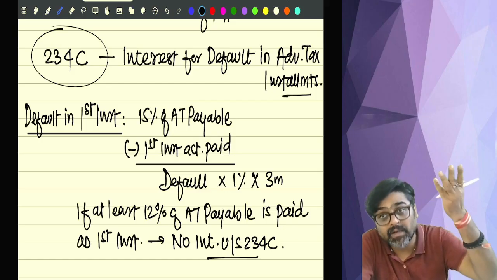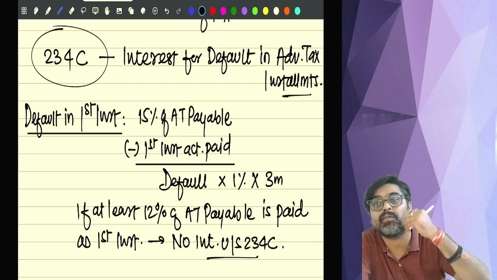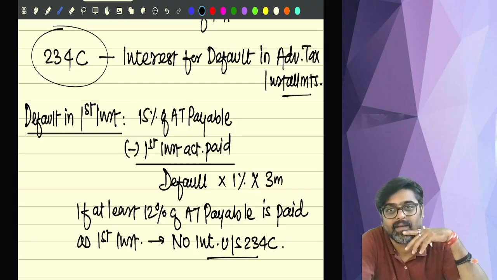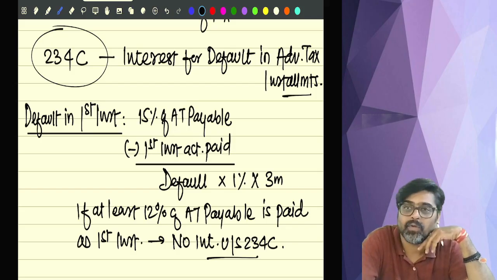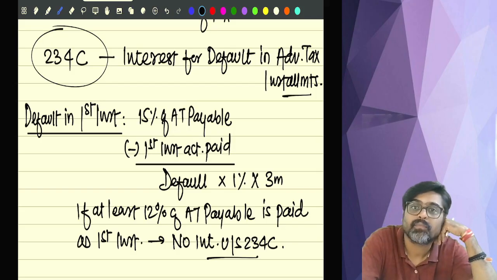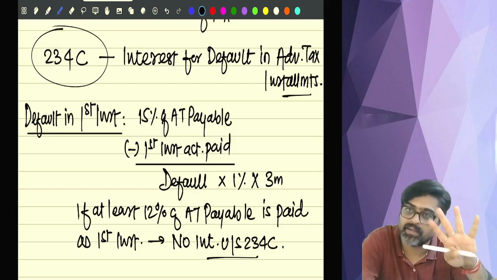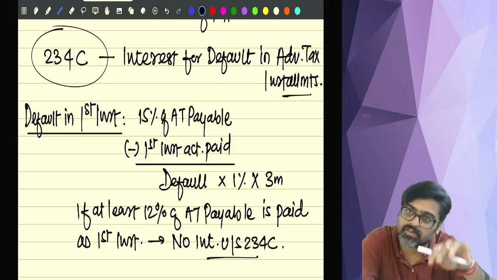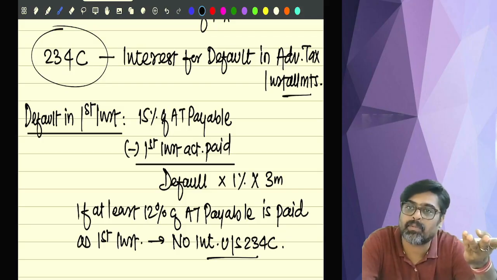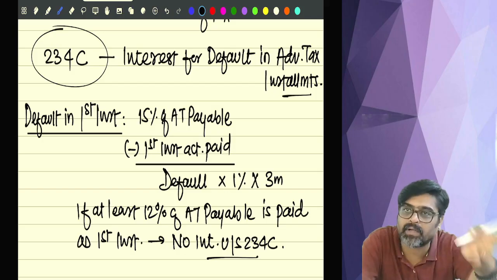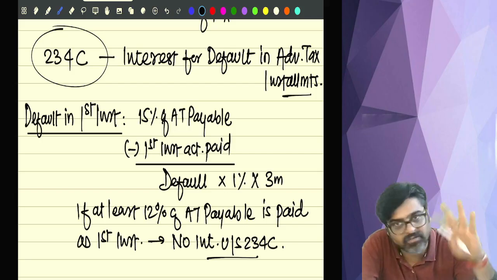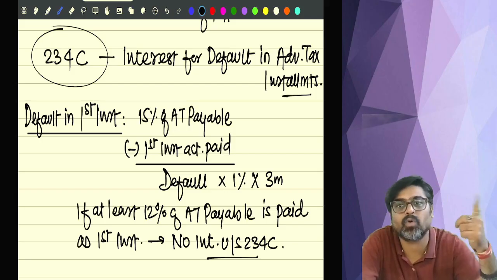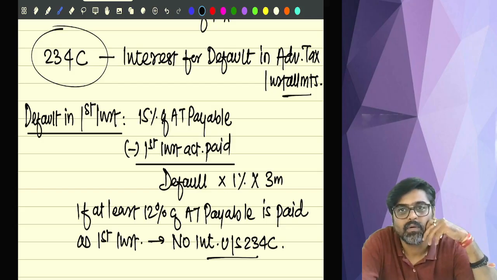But you have not paid that 24 also. Less than 24. You have paid only 20. Hence there is a default and we are charging interest. What if you have actually paid 27,000? Have you paid less than 30? Yes. Less than 15%? Yes. But since you have paid more than 12%, more than 24,000, there will be no interest. Because you have actually paid 27,000, which is less than 30 but still more than 24. So no interest will be charged for the first installment.